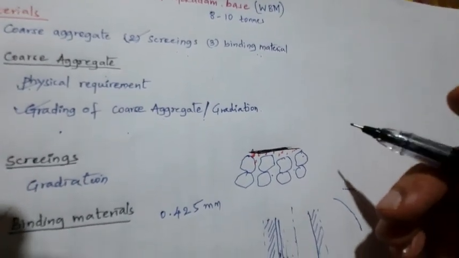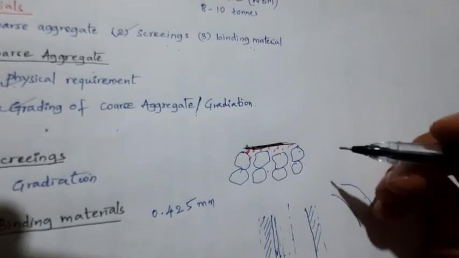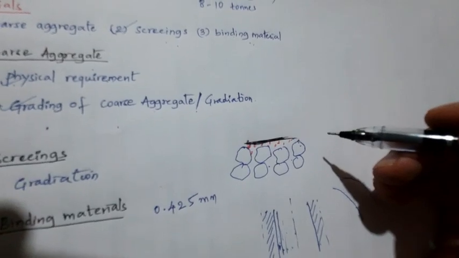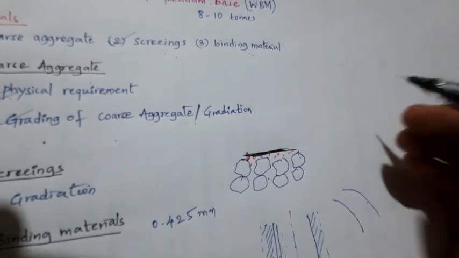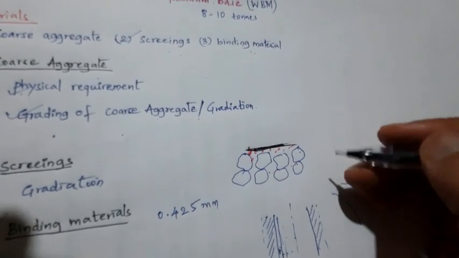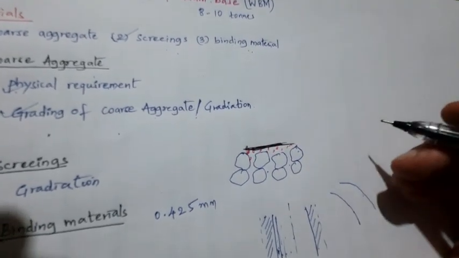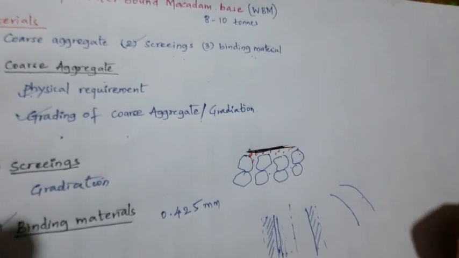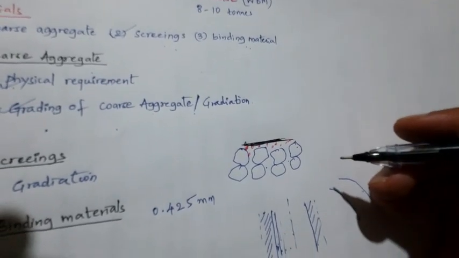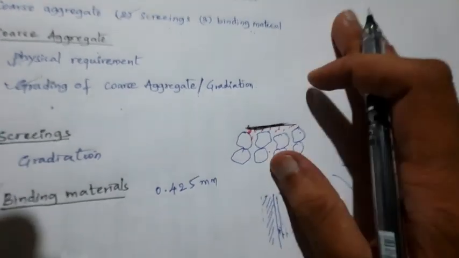Sometimes you have to rectify the defects also. The surface evenness in the longitudinal direction is checked using a 3 meter straight edge along the middle of each traffic lane. The cross profile is checked using the camber template, usually at 10 meter intervals. Clear? Once you are done with that, finally we see the quality control.